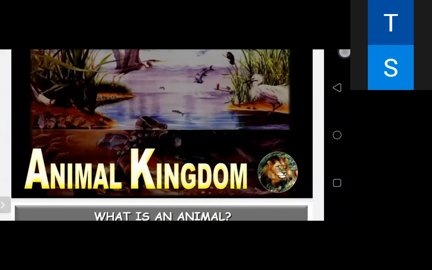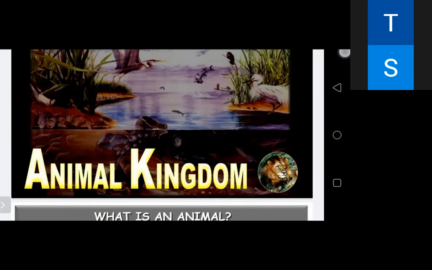And you know that biologists have described and named approximately 1.5 million living organisms present on Earth. Out of these, approximately 1 million are animals. And in animals, the maximum diversity you can see is in the arthropods.